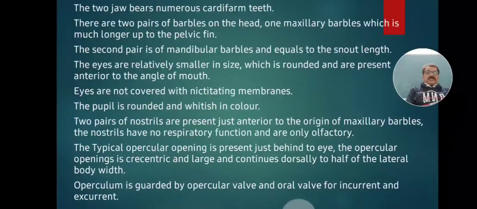Two pairs of nostrils are present just anterior to the origin of the maxillary barbels, in front of the maxillary barbels. A pair on one side and a pair on the other side means two pairs of nares. These nostrils have no respiratory function and only an olfactory function, taking water in and out to detect changing conditions or parameters of the water.